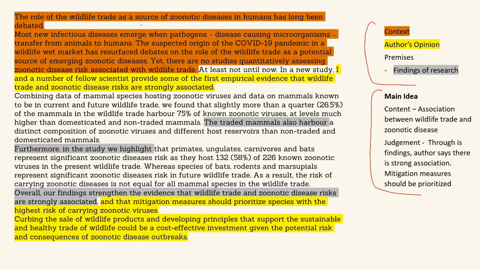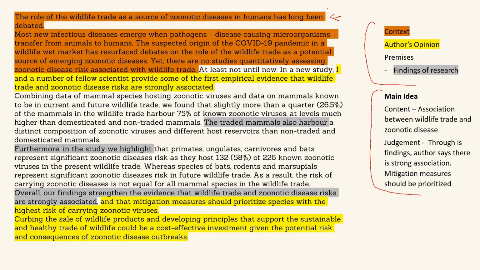The role of the wildlife trade as a source of zoonotic disease in human has long been debated. So the author is setting up the context here, saying that the role of wildlife trade as a source of zoonotic disease has long been debated. Is it an opinion? It is not an opinion. It is a sort of factual statement which can be verified. So it is not an opinion.